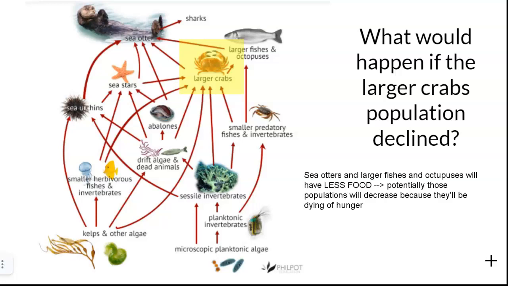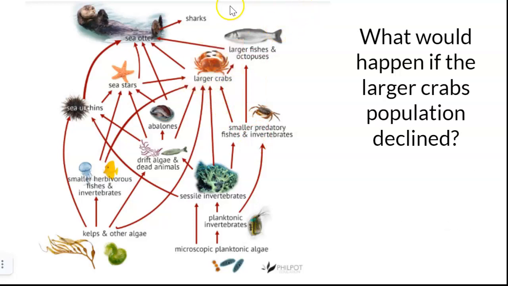What else might happen? Well, the populations of the things the larger crabs eat may get larger. They might get larger because there's no longer this predator, this larger crab, trying to eat them.